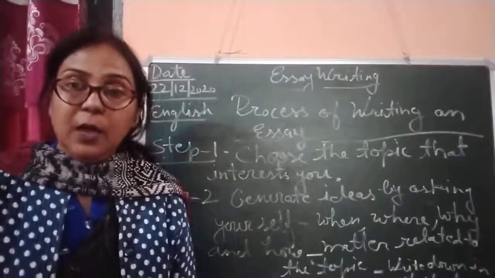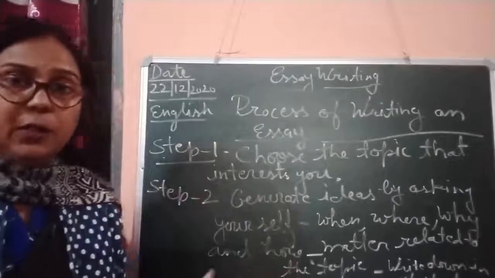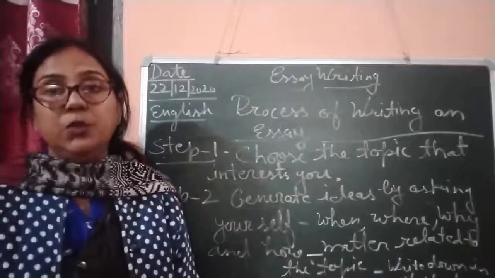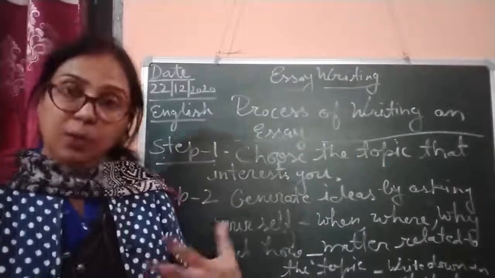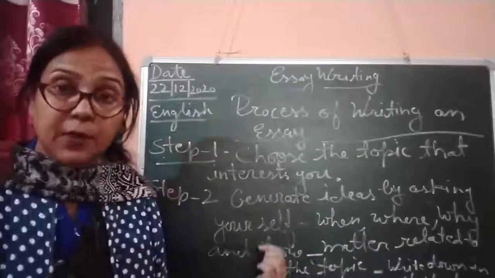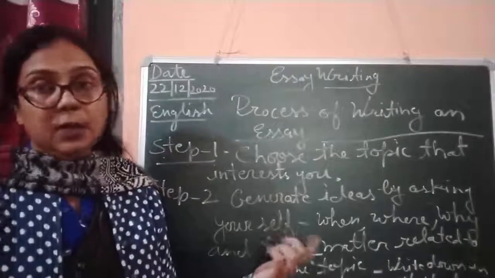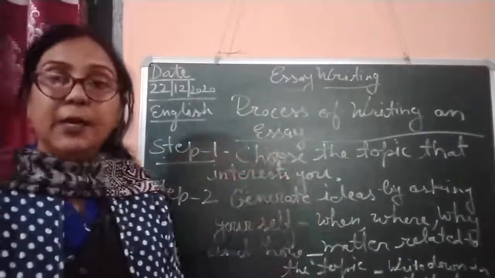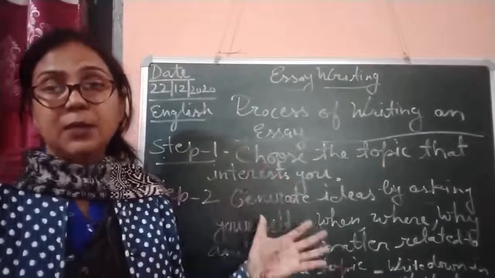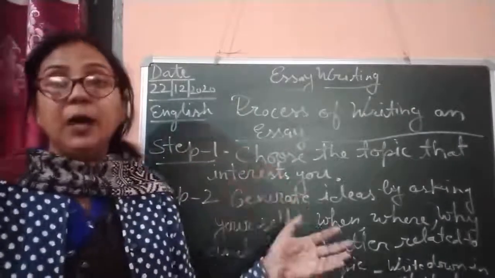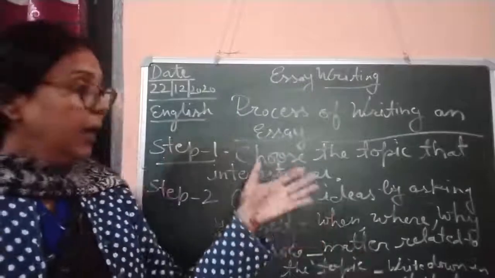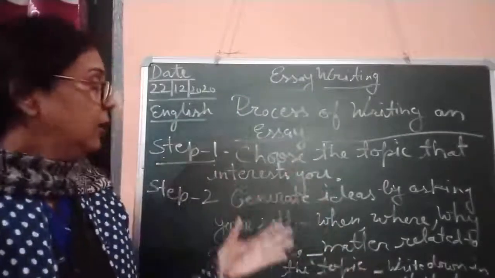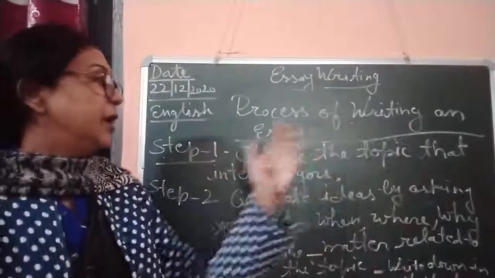So children, we have discussed many points, and steps 1 and 2. Tomorrow we will discuss more steps, because this is a very important part for you. We have already discussed the parts and essential parts of essay writing and the style of essay writing. Now we have the process of writing an essay.